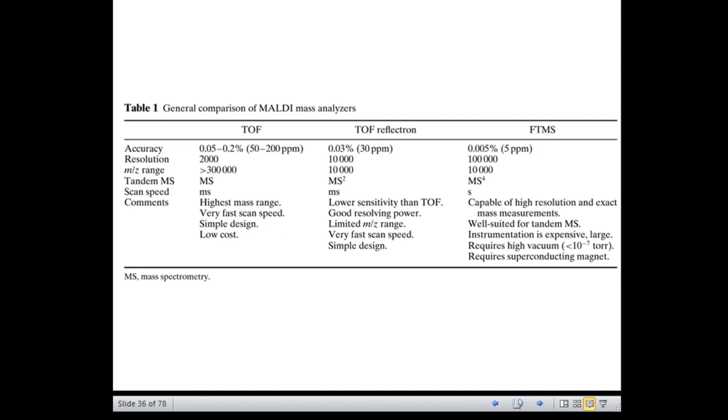So the utility of MALDI, especially for protein and peptide, is dependent on how well we are able to get accurate molecular weight information on intact molecules. Because the ability to generate such accurate information is extremely useful for protein identification and characterization.